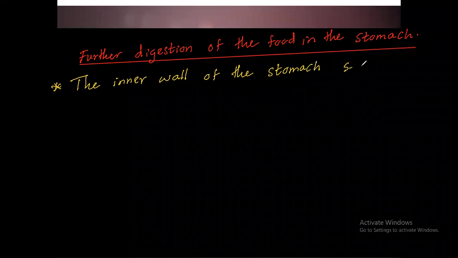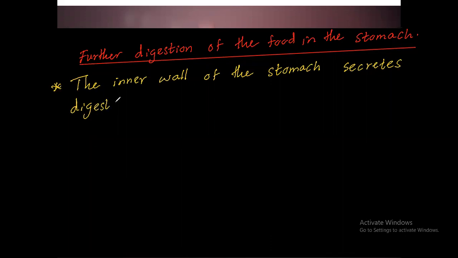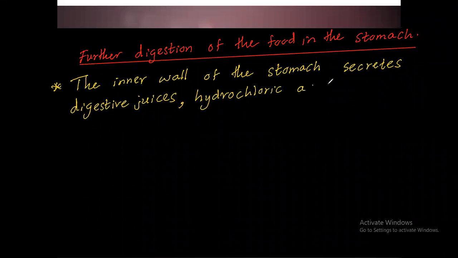Secretes digestive juices, hydrochloric acid, and mucus.